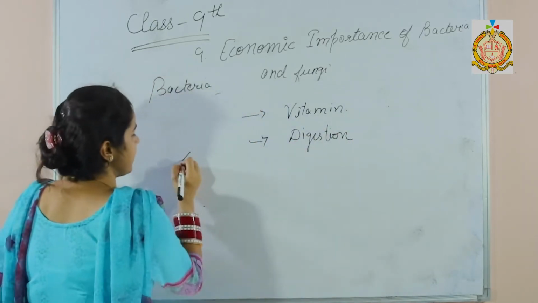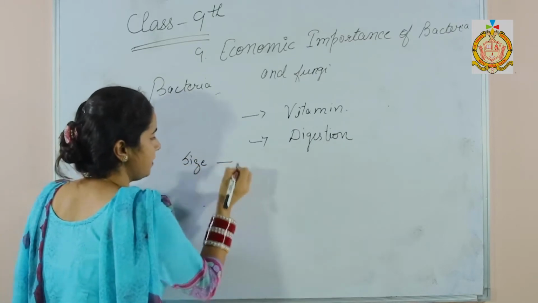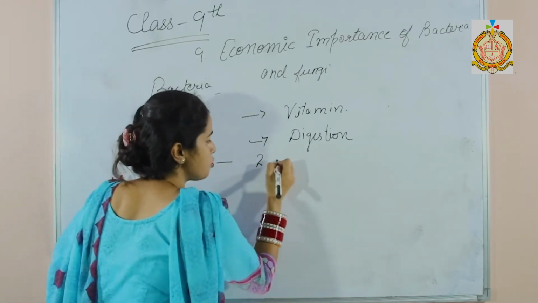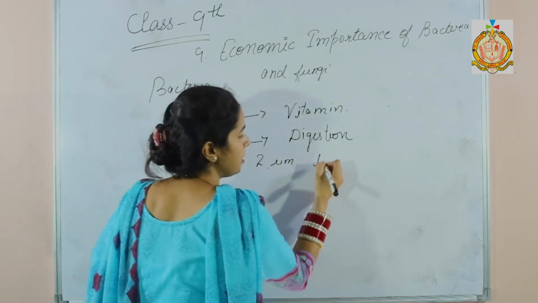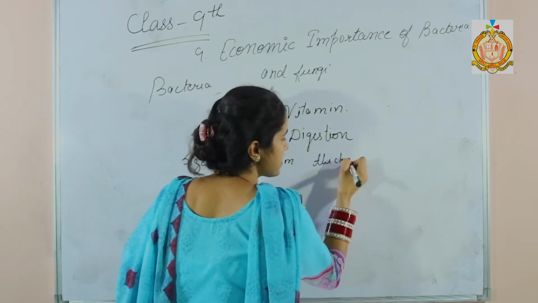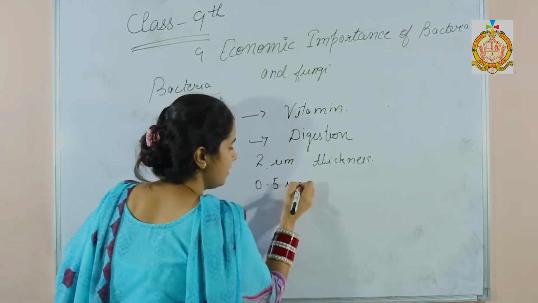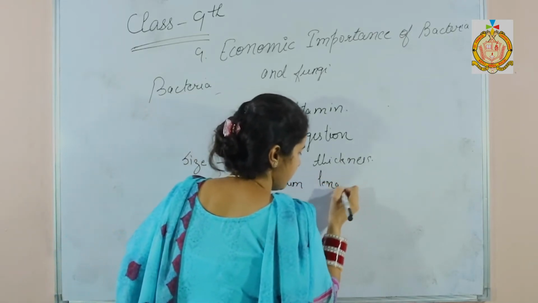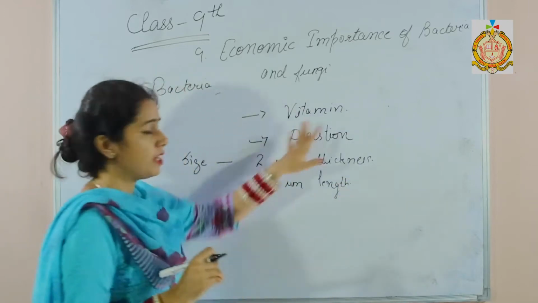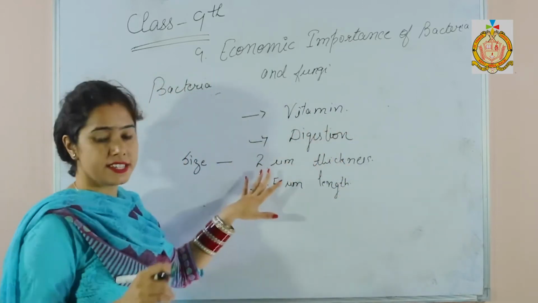Now their size. Bacteria are about 2 micrometer in thickness and 0.5 micrometer in length. So they are present everywhere, and this is the size.